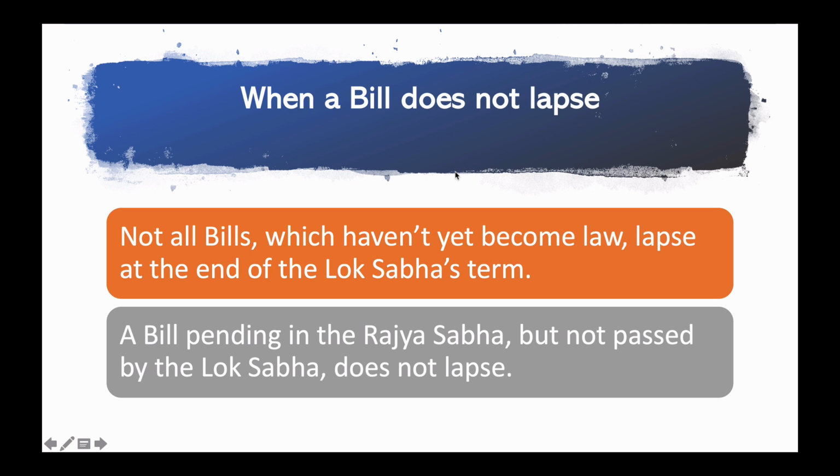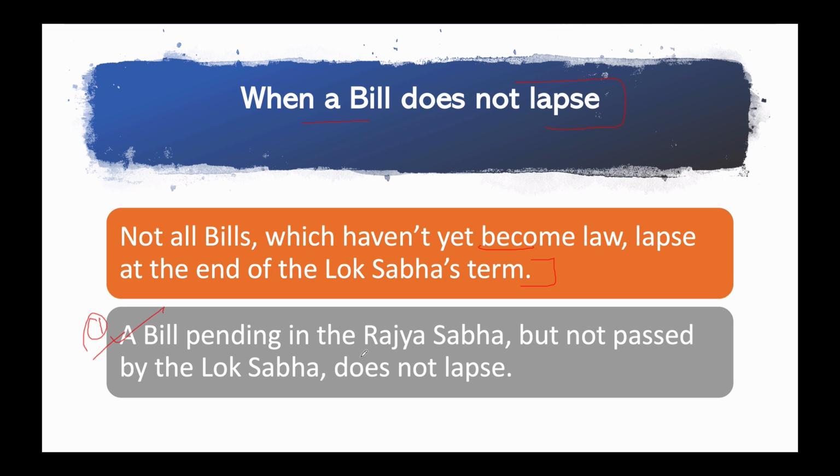Now, these are the exceptions, when a particular bill does not lapse. Not all bills which haven't yet become law because they are not passed by Lok Sabha or Rajya Sabha lapse. To become a law, a bill has to be passed by both the houses. So there are certain conditions where they do not lapse. Here we start the exceptions.